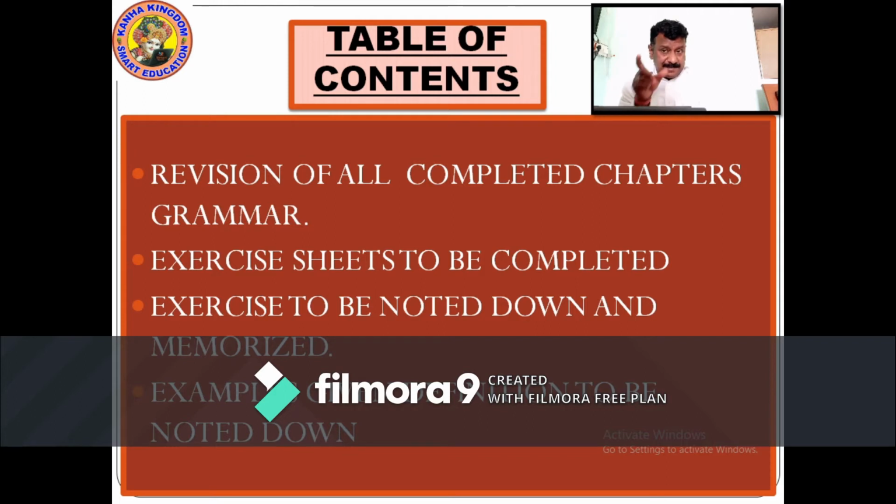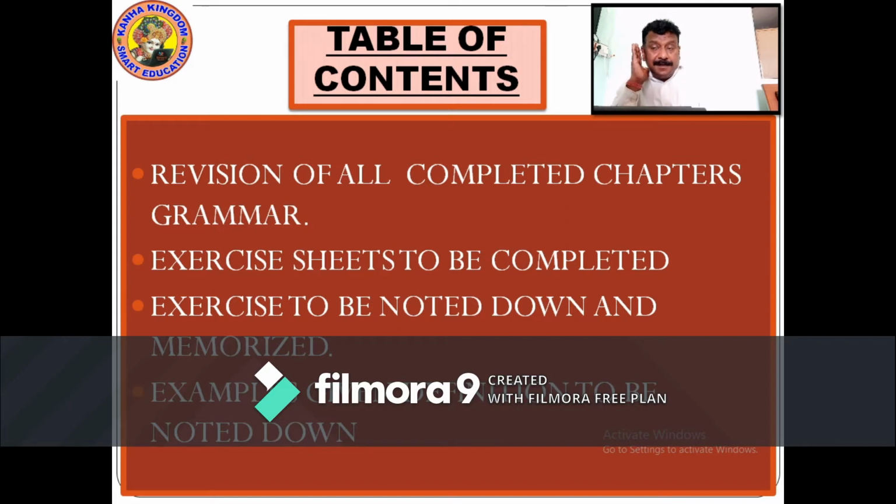Whatever the exercise sheets are attached to this period in this session, you have to complete it. Exercise to be noted down and memorized. Whatever I am telling you, you have to write the answers and note it down in the notebook. And memorize, you have to learn it as well.